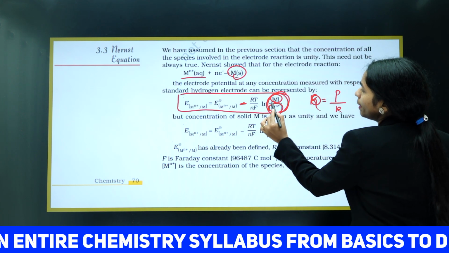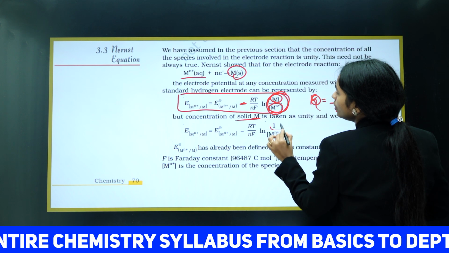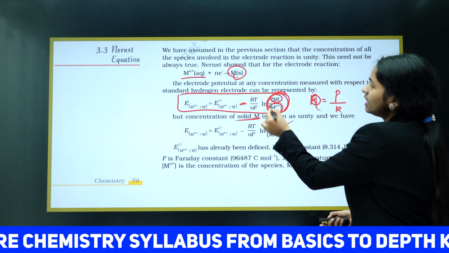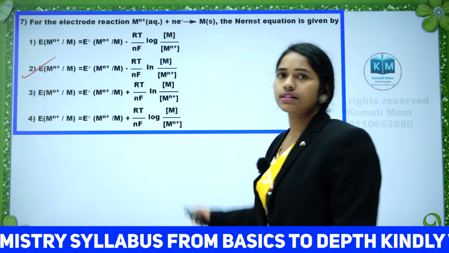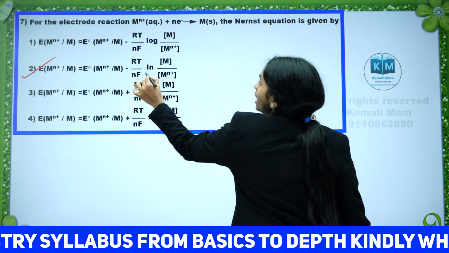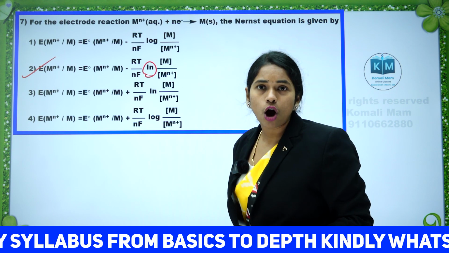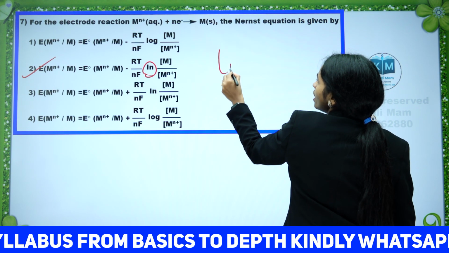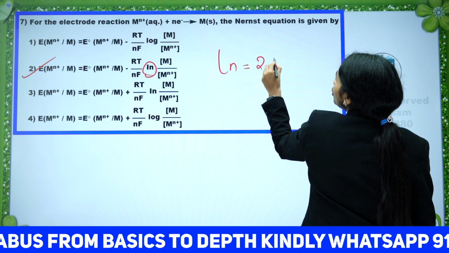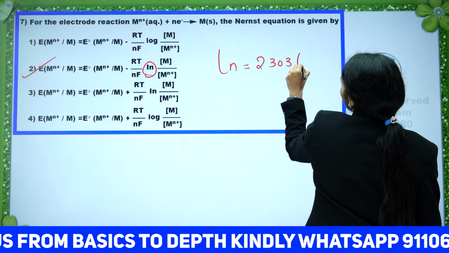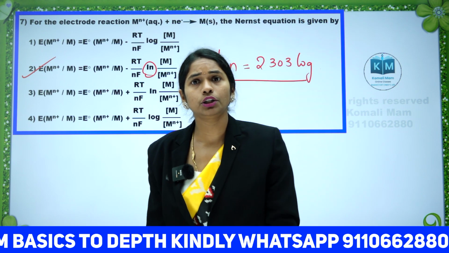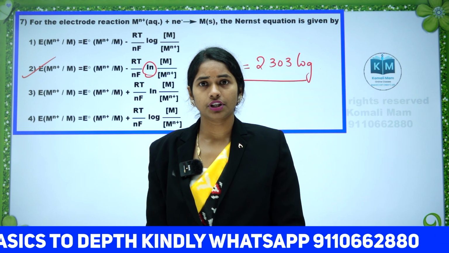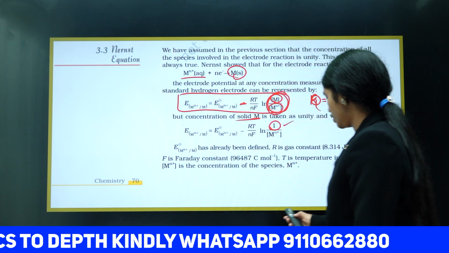And here metals are solid, so you can keep 1. But in the option they were directly asking the formula, so option 2 is the correct answer. In the Nernst equation, you can replace this ln with log also. Natural logarithm ln is equal to 2.303 log. Clear? See the next question.